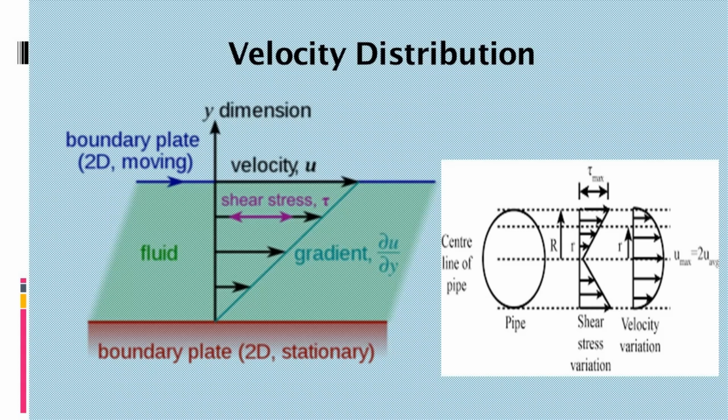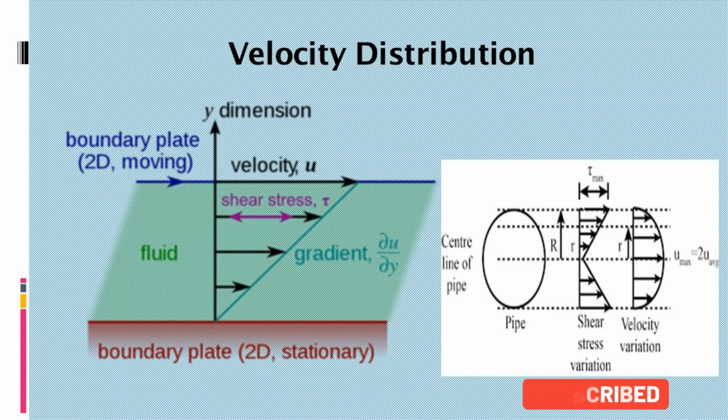So the velocity is different at different points. At the boundary v is equal to 0, and at the surface v is maximum in case of a channel, and v is maximum in case of pipe at the center.